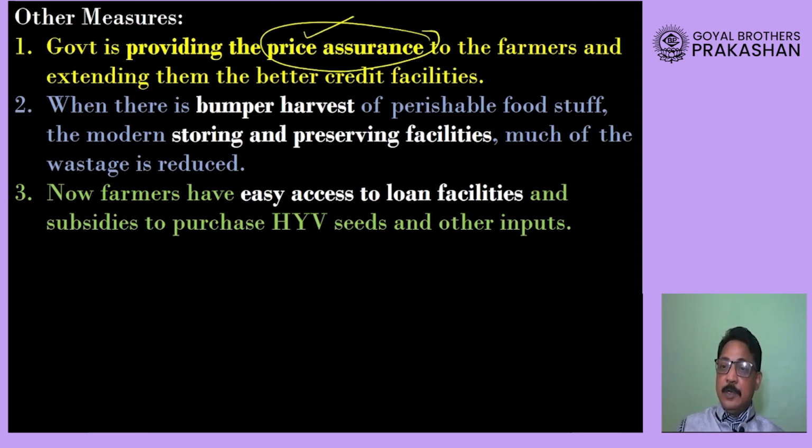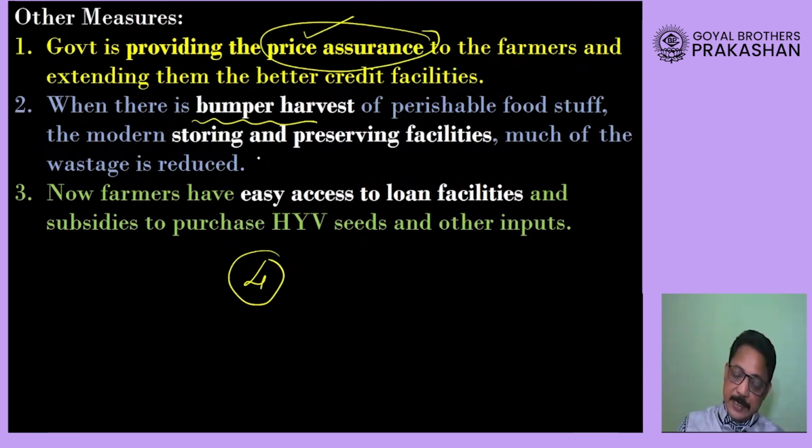Okay, now as we have seen, as the agricultural production has increased even to 4 times, that means there is a bumper harvest, a very large amount of harvest. Now to store it without damaging it, you require a better place. So government has started storing and preserving facilities, where crops will be stored and preserved in order to stop their wastage or damage.